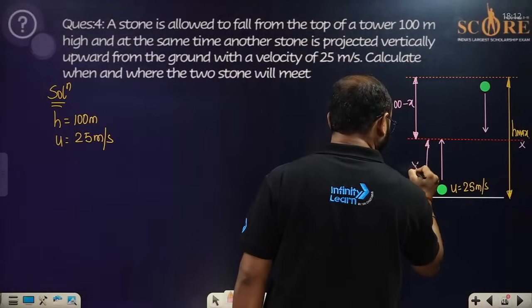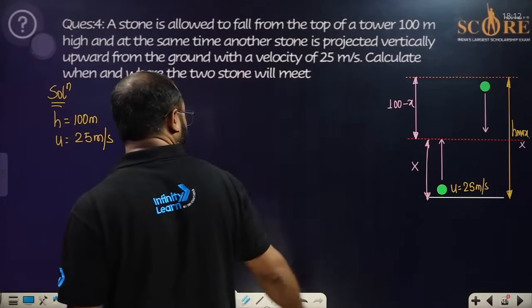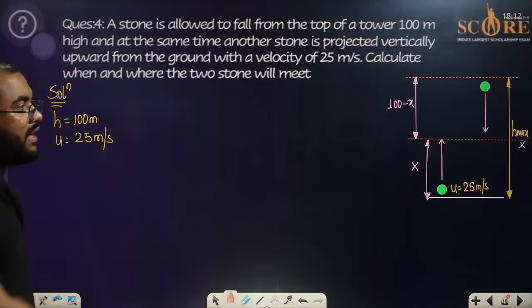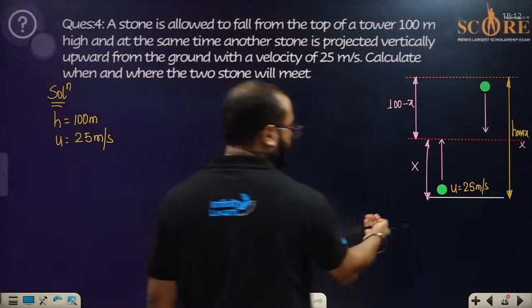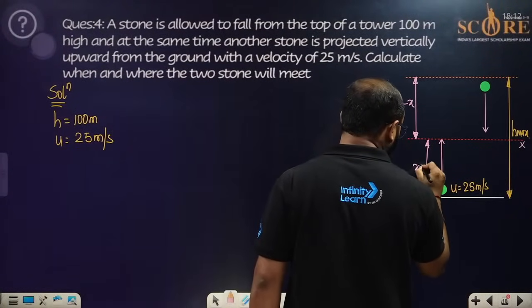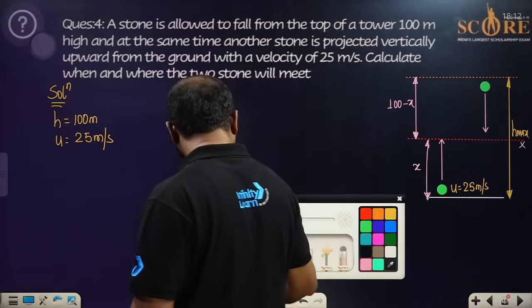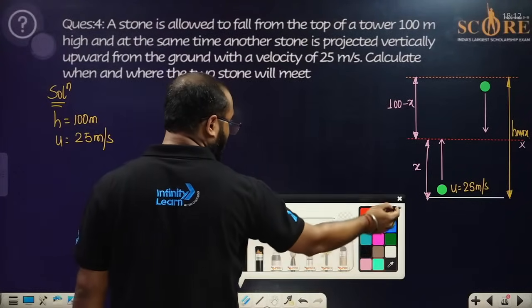It is X. If it is so, now we have to find out that particular value of X. What is the value of X? So we will be using the second equation of motion.